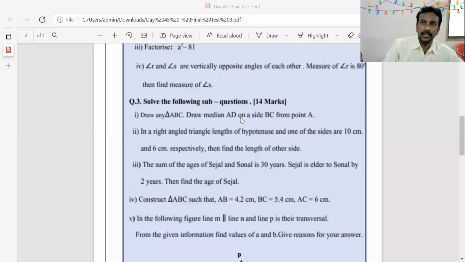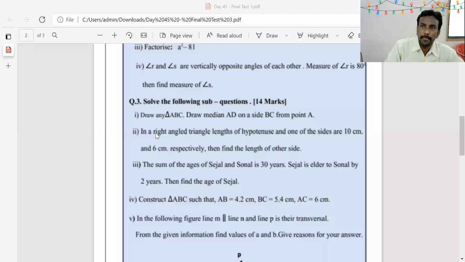Draw median AD, A to D on side BC from point A. Because of the median, side BC divides into equal parts.